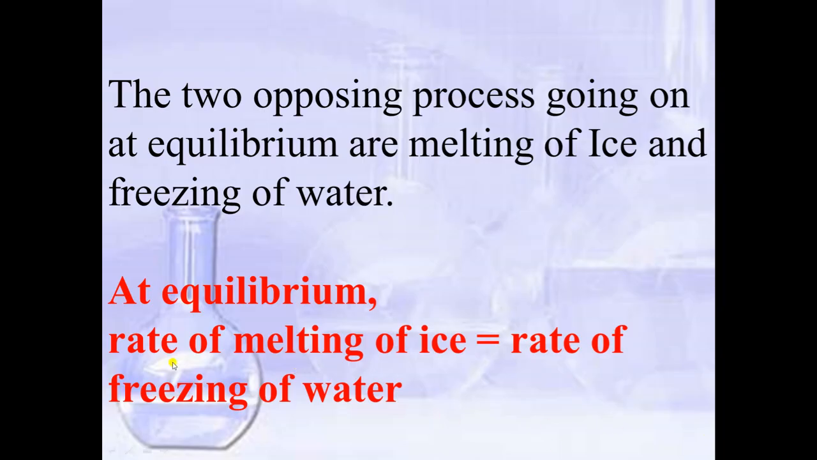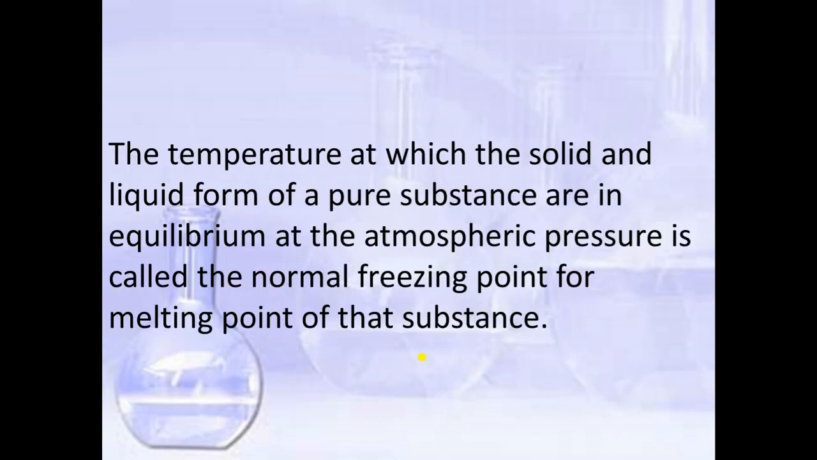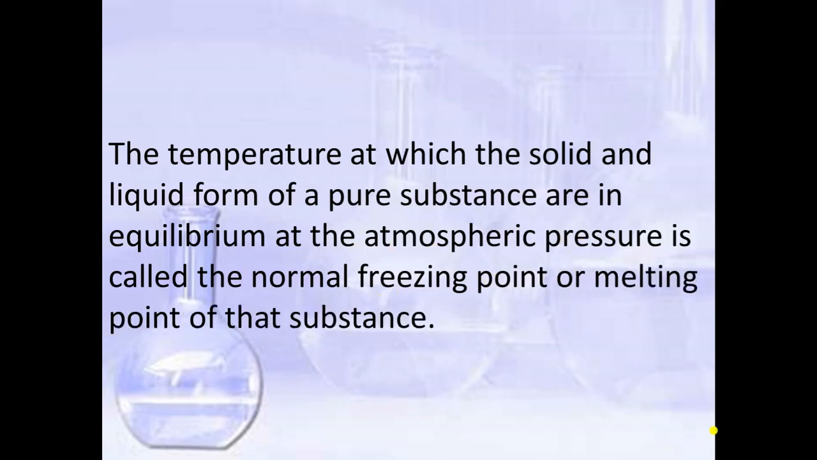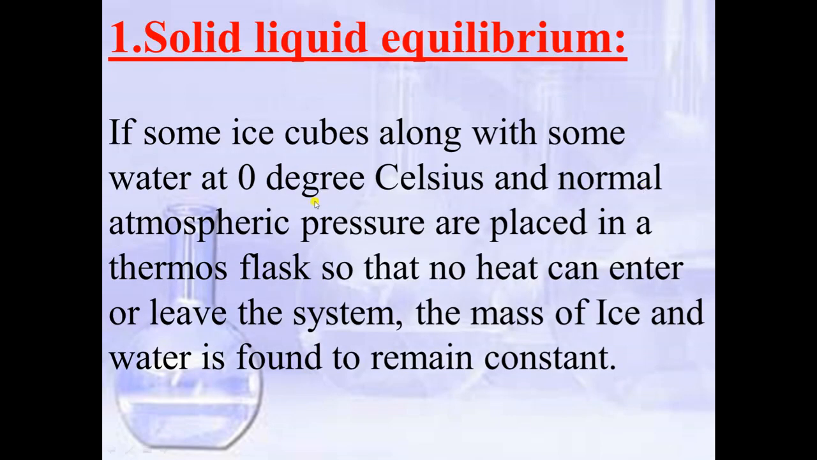So here we will say that at equilibrium, rate of melting of ice is equal to the rate of freezing of water. At that stage, it will be a physical equilibrium, and the name of this physical equilibrium is solid liquid equilibrium. From here we can define freezing point or melting point of the substance. How will you define it? The temperature at which the solid and liquid form of a pure substance are in equilibrium at the atmospheric pressure is called normal freezing point or melting point of that substance. So this is the first type of physical equilibrium, that is solid liquid equilibrium.